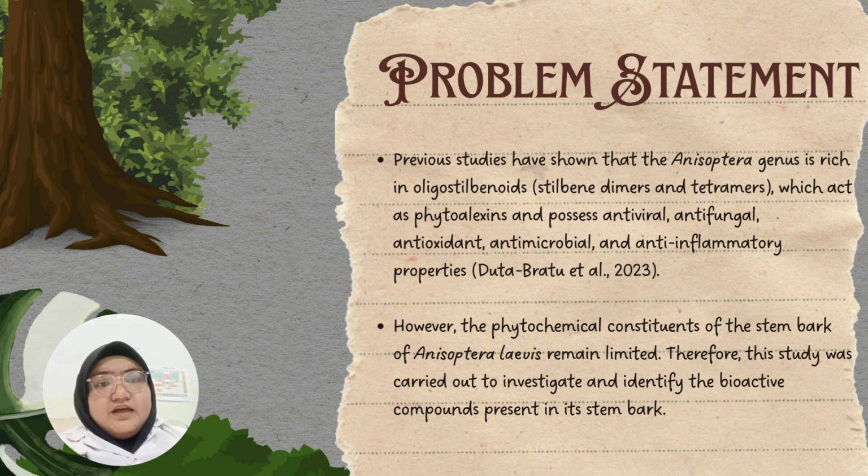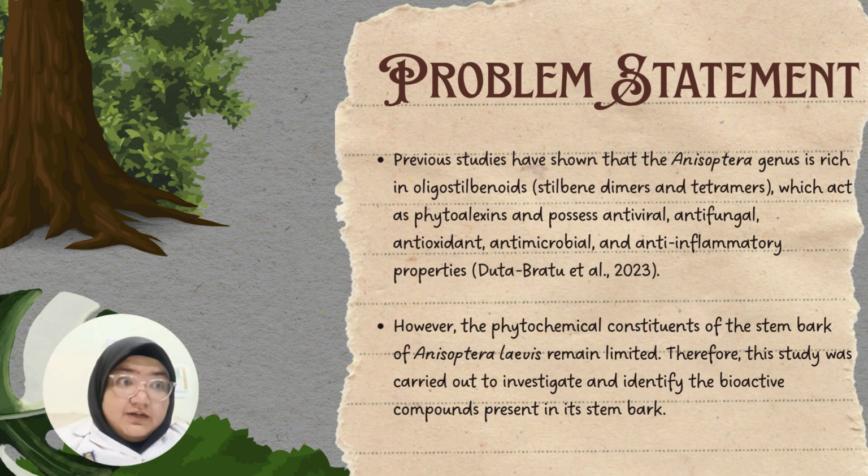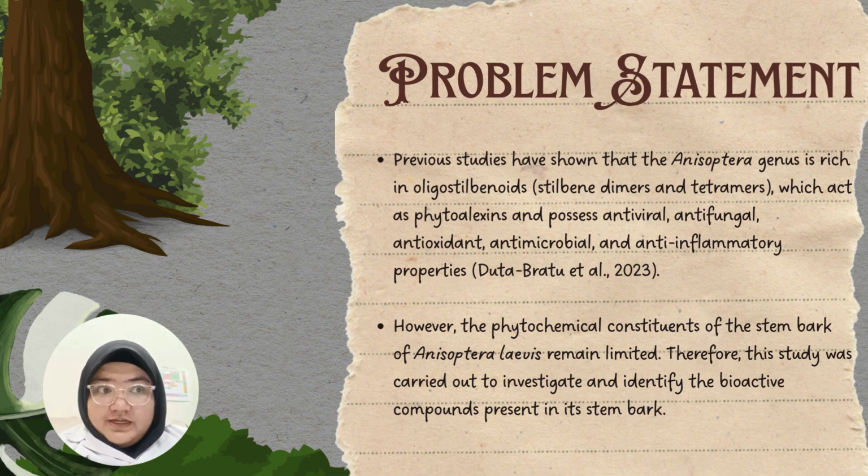For starters, we discuss the problem statement of this thesis. Previous studies have shown that the Anisoptera genus is rich in oligostilbenoids, stilbene dimers, and tetramers, which act as phytoalexins and possess antiviral, antifungal, antioxidant, antimicrobial, and anti-inflammatory properties.